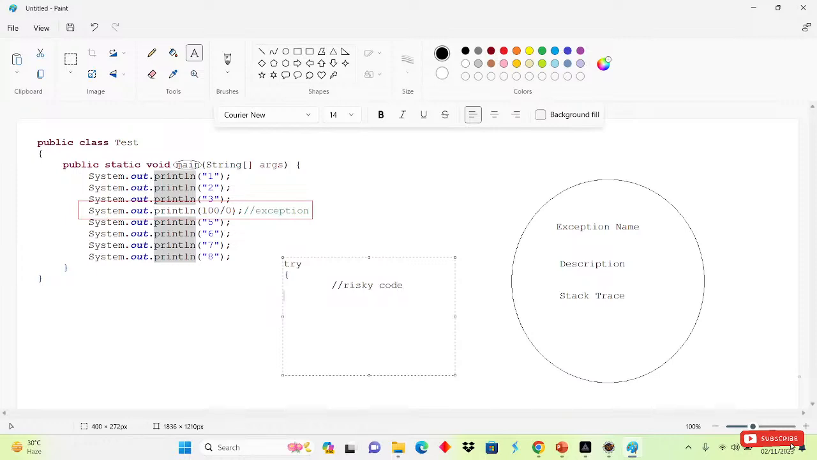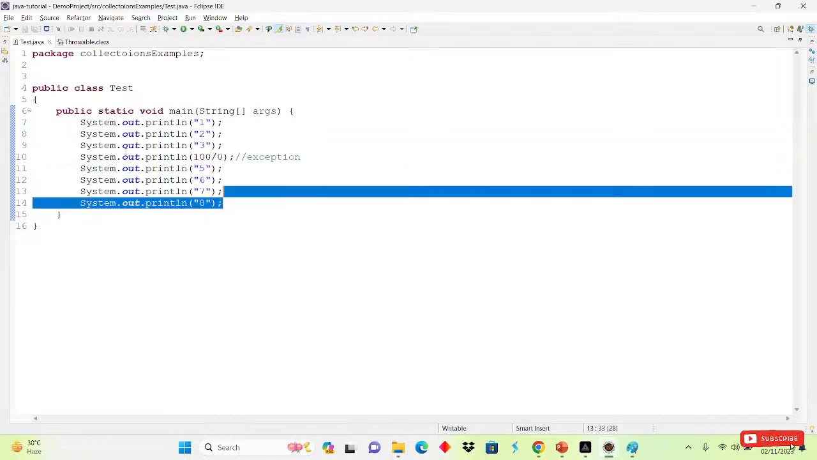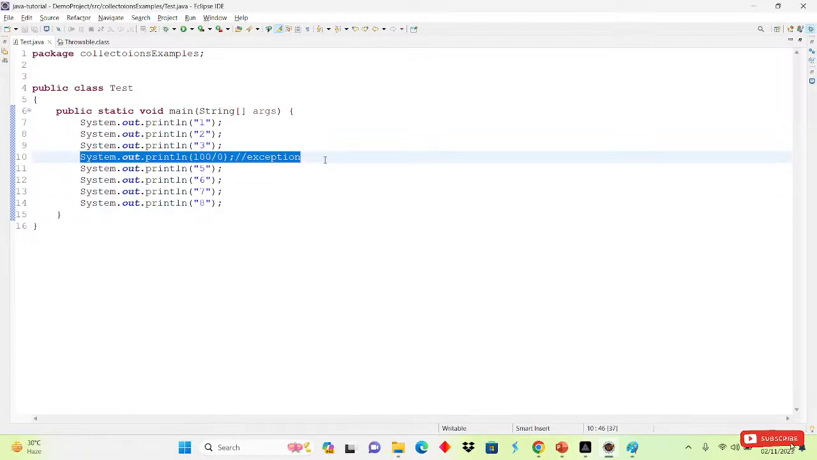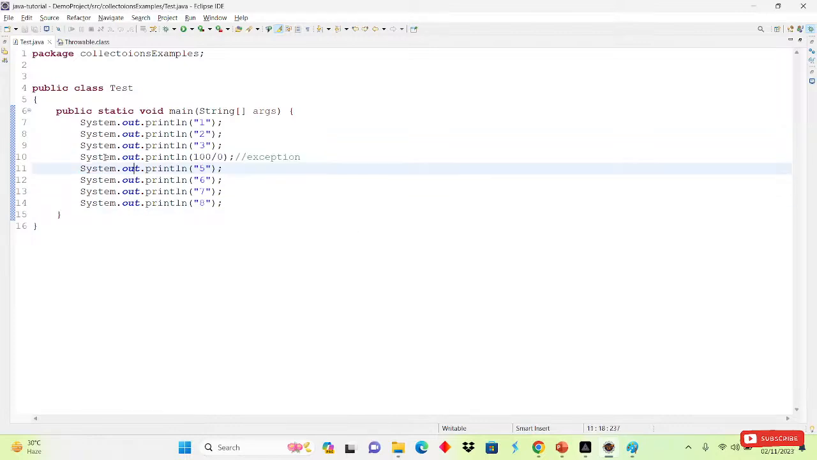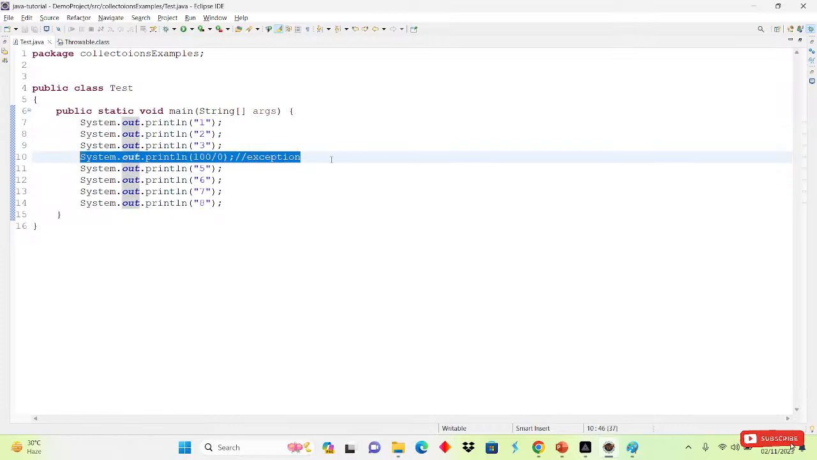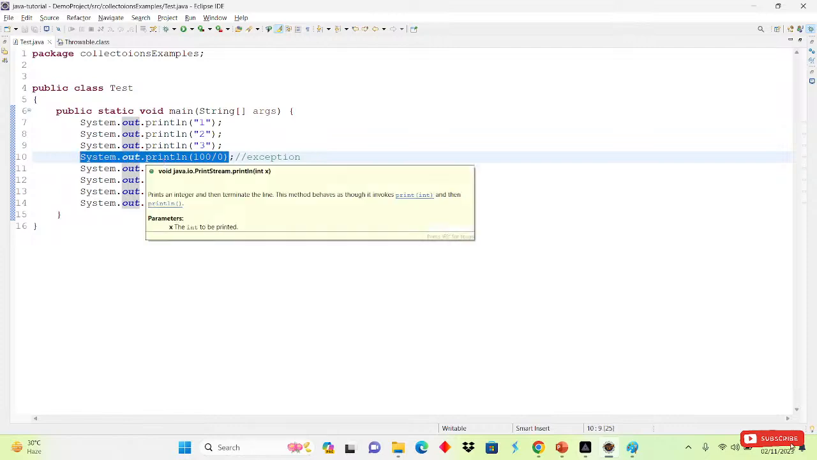Inside the try block, we will write the risky code. So what does risky code mean? We know that maybe in this line our error will occur, maybe in this line an exception will occur. That code we will write inside the try block. Here, in this line, 100 divided by 0, our exception will occur. So where will we write this line? Inside the try block. This is the risky code.